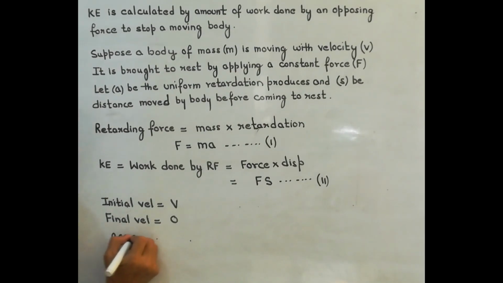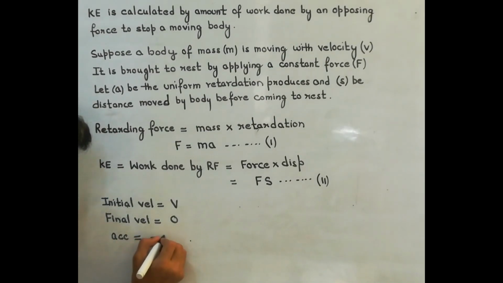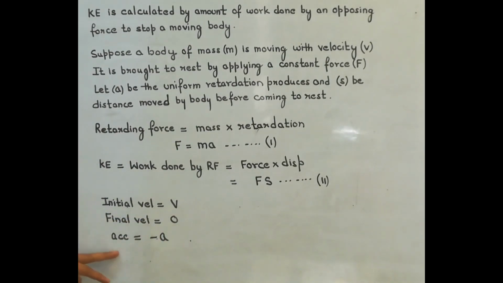Now acceleration over here is minus a. Hope it is clear to you why we are taking acceleration as minus a, because it is retardation. So we are taking it as minus a.